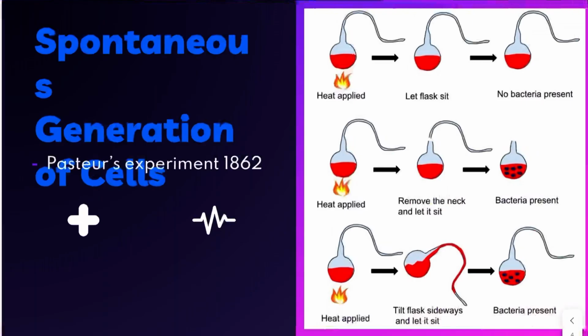And then he did another experiment where he once again applied heat, but this time he tilted the flask sideways, and let it sit for a little bit, and then when he turned it right side up, he saw bacteria was present. Now, since in the first one there was no bacteria present in the red media or liquid, the bacteria itself did not come from the media, but rather from the air, or the surroundings. Because in the two experiments where the flask was open to the surrounding air, there's bacteria present, but in the one it wasn't, because of the long neck.